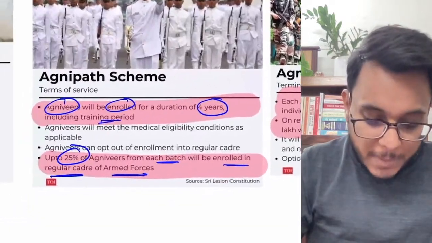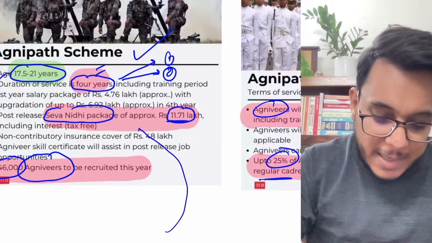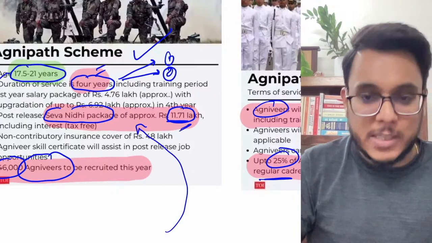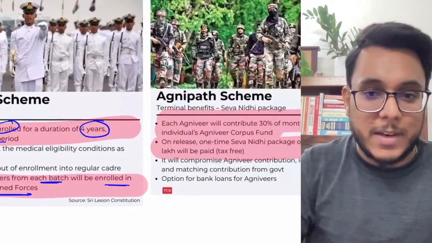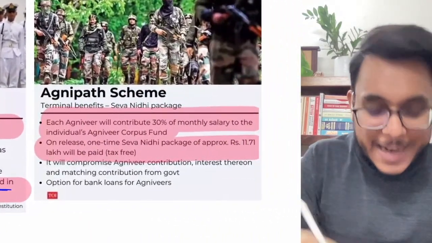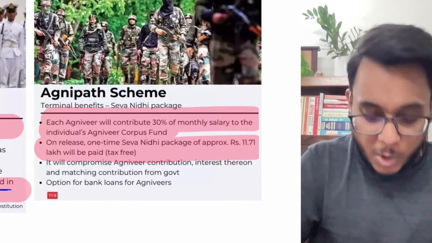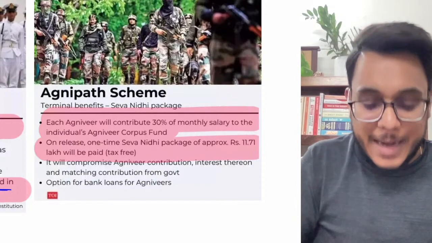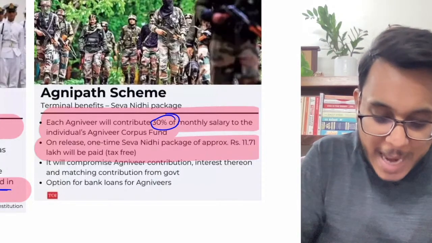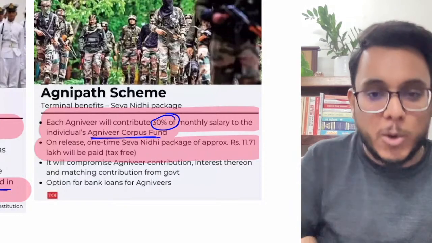Now I talked about the Seva Nidhi package of this much amount. From where will this package come? While Agni Veers are on duty, 30% of their monthly salary they have to contribute to the Agni Veer Corpus Fund.